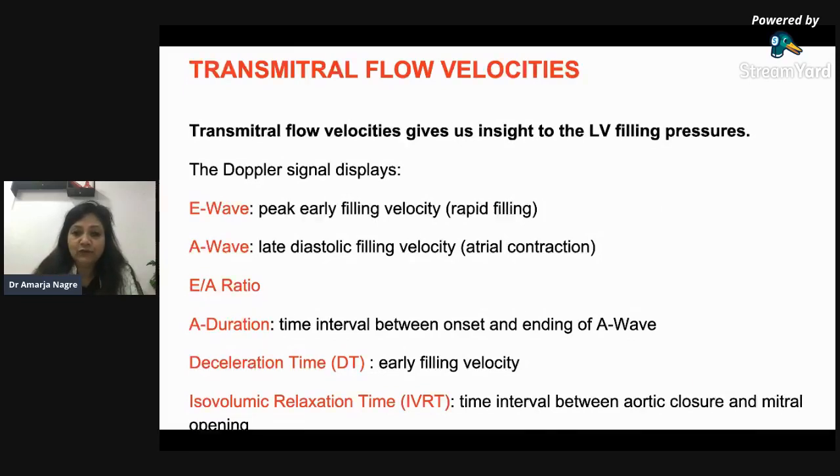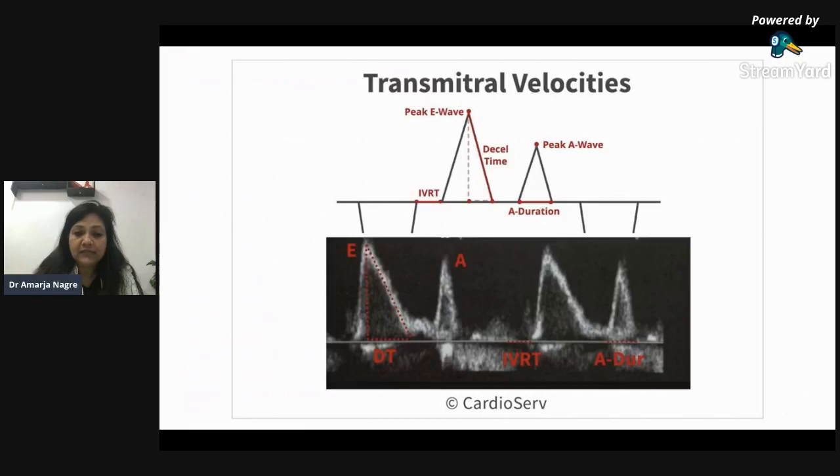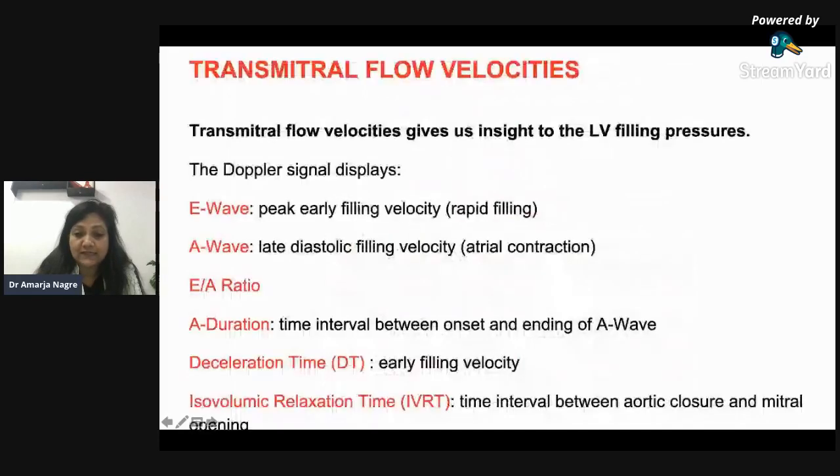Yes, and then what comes is something like this. Can you see this? These are the waveforms which come on our screen when we put a PWD on the mitral valve, that is the pulse wave Doppler.